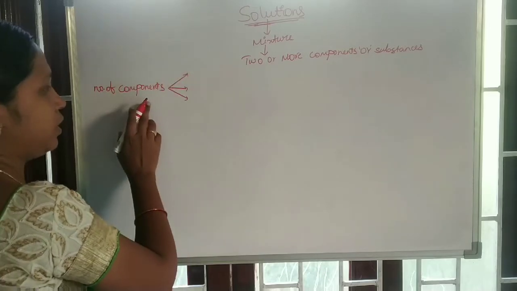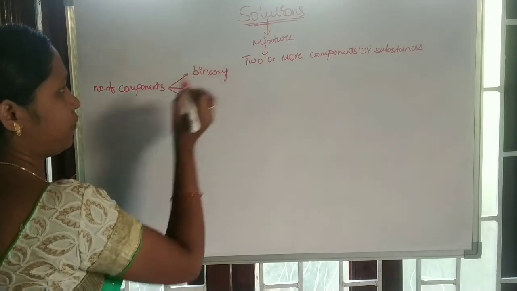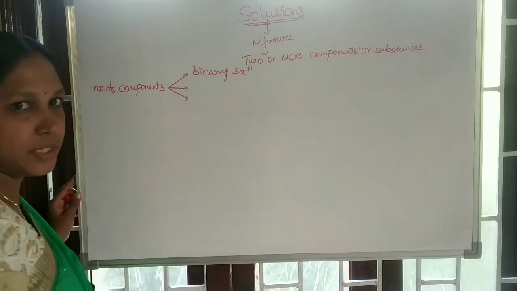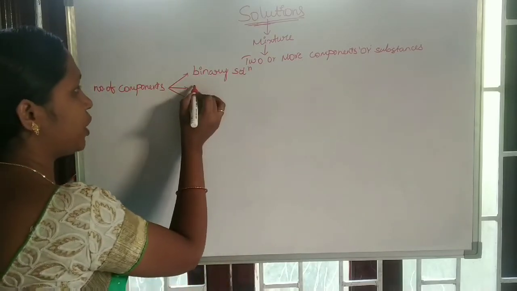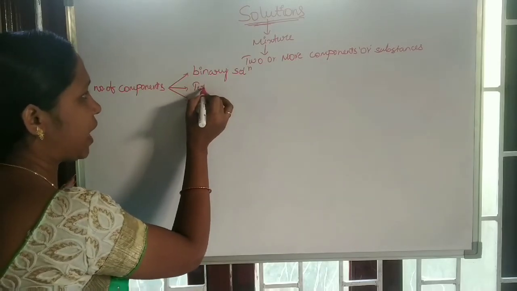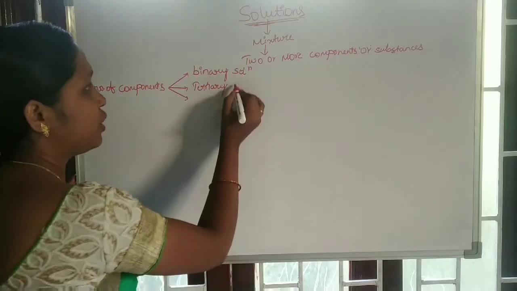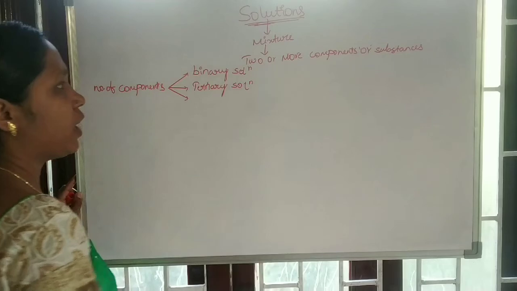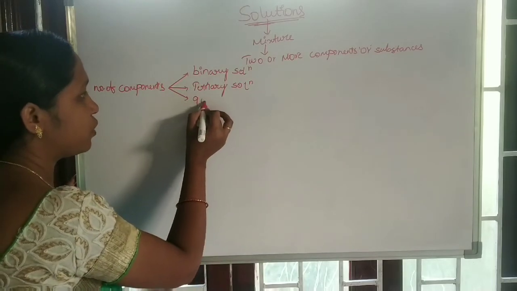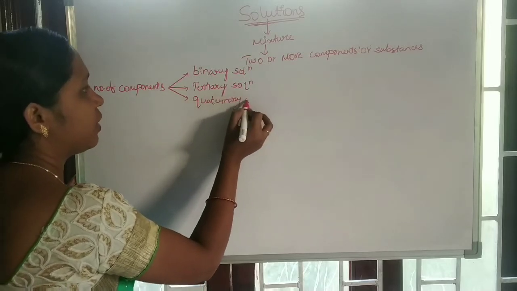If a solution is made up of two components, such solutions are known as binary solutions. If a solution is made up of three components, such solutions are known as ternary solutions. If a solution is made up of four components, such solutions are known as quaternary solutions.